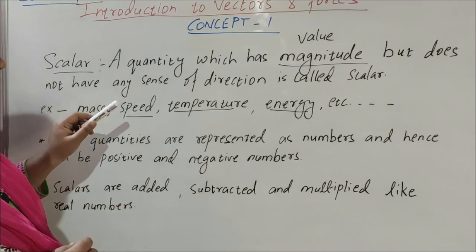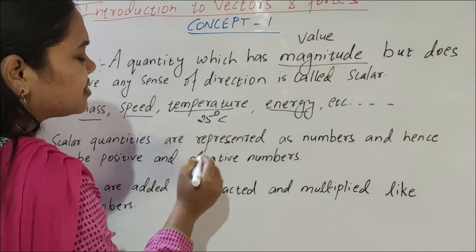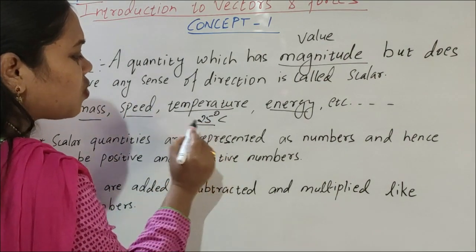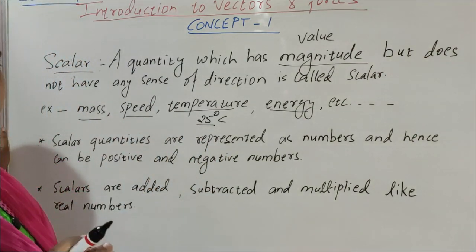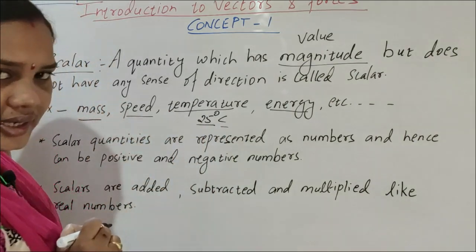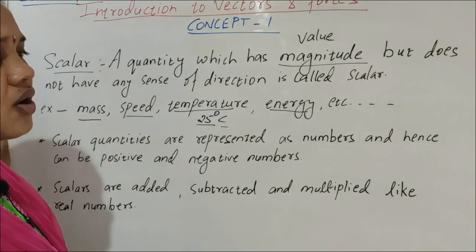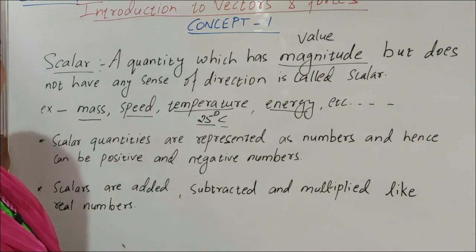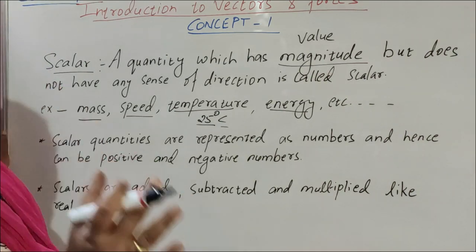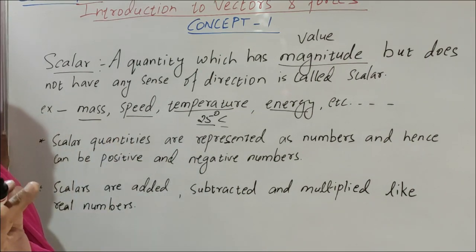See, temperature, suppose 25 degrees Celsius. 25 is the magnitude, the numerical value, and degree Celsius is the unit. So a physical quantity is written as magnitude into unit, and if it has magnitude and unit, it's a scalar quantity.